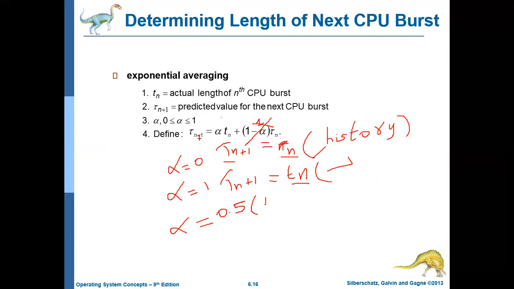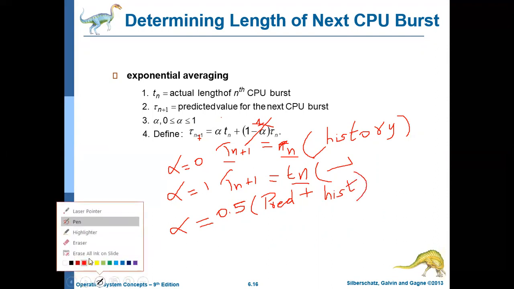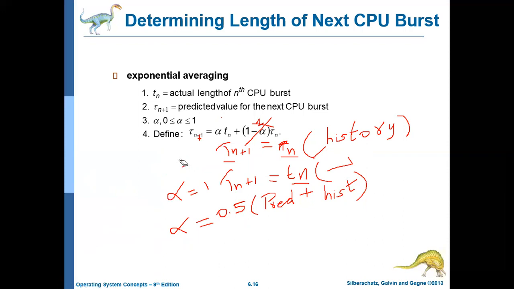So the prediction will happen based on the recent observation, the previously predicted time duration, plus the history. Both will be utilized when you assign alpha as 0.5. That is the reason why alpha is given the value 0.5 here.